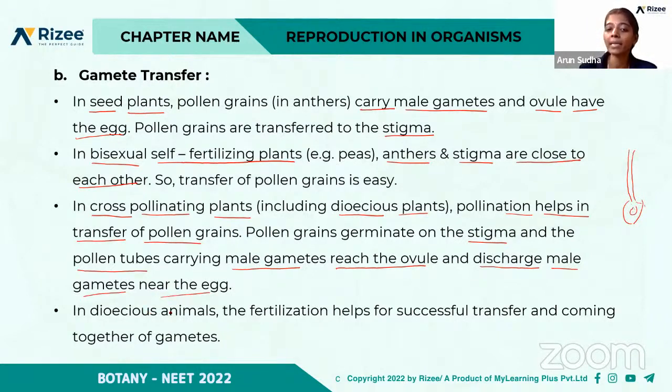But in the case of animals, the dioecious animals, how is the gamete transfer happening? It helps for the successful transfer and the coming together of gametes in dioecious animals. So they involve a special mechanism for the gamete transfer. These are the different steps involved in the gamete transfer. Particularly in the case of seed plants, it occurs through the formation of pollen tube.